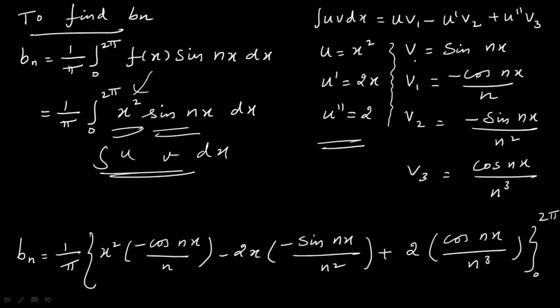Now we have v is nothing but sin nx. So your v1 is minus cos nx by n. v2 is minus sin nx by n squared. v3 is cos nx divided by n cube. So substituting the formula u v1 minus u dash v2 plus u double dash v3.